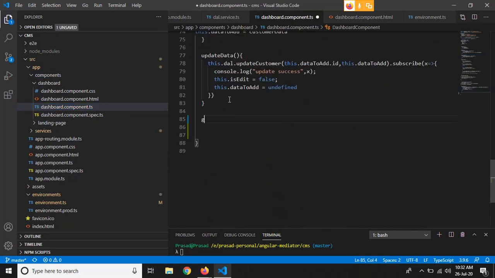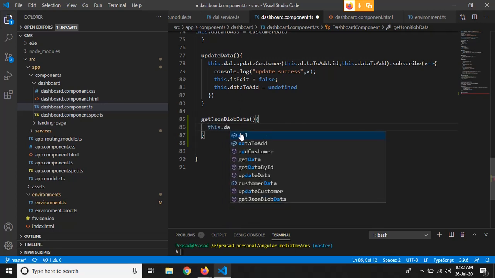So write a function getJsonBlobData. As we have made an instance of this dial service, we can access the function written in dial service itself.